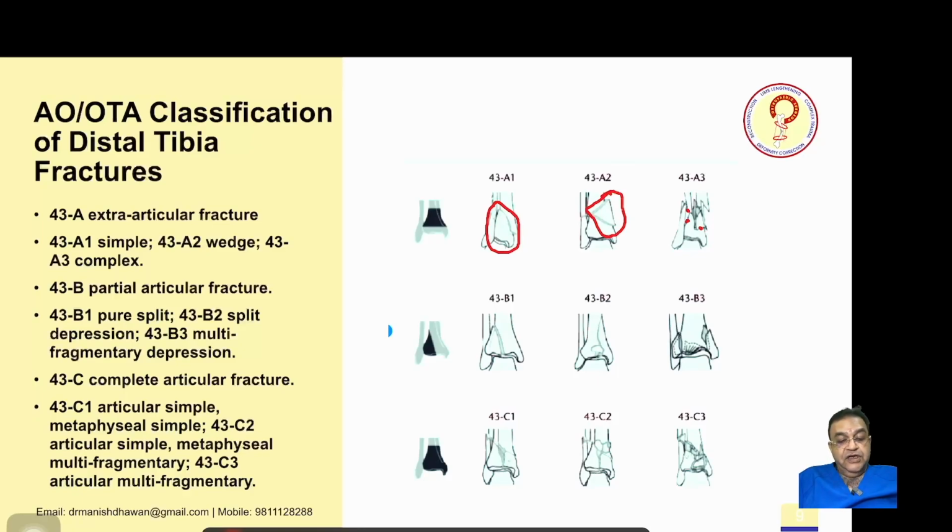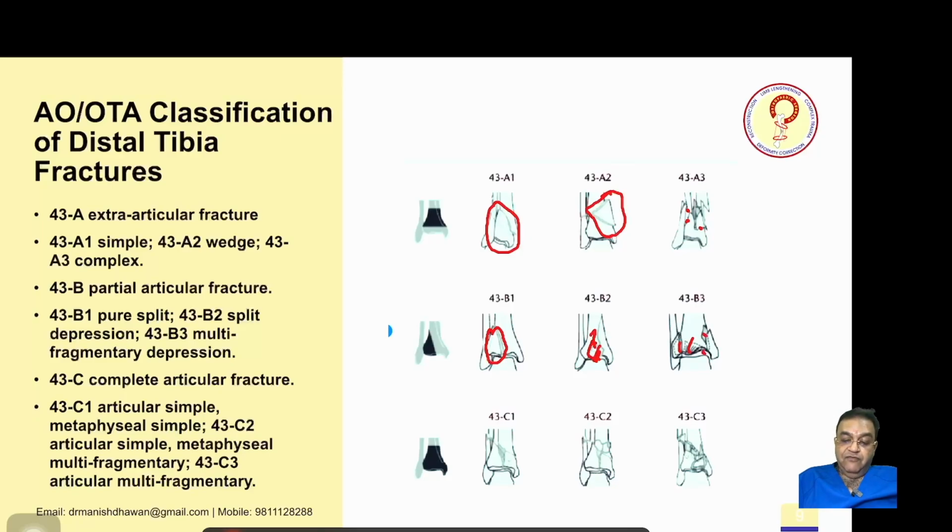Now, coming to 43B is a partial articular fracture, and B1 is a pure split. You can see this is the split. B2 is the split with depression. So, there is a split also, and you can see there is a depression also here. And B3 is multiple fragmented depression. So, multiple fragments have gone. So, this is a complex fracture.